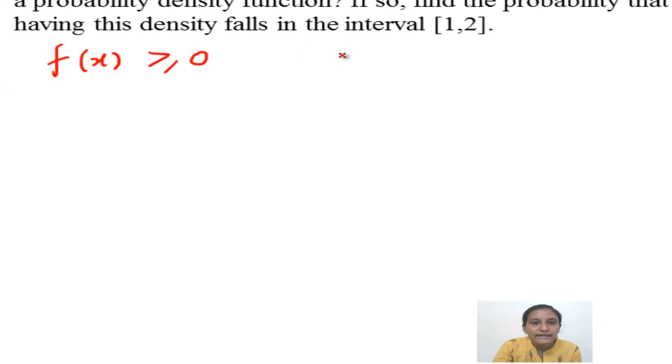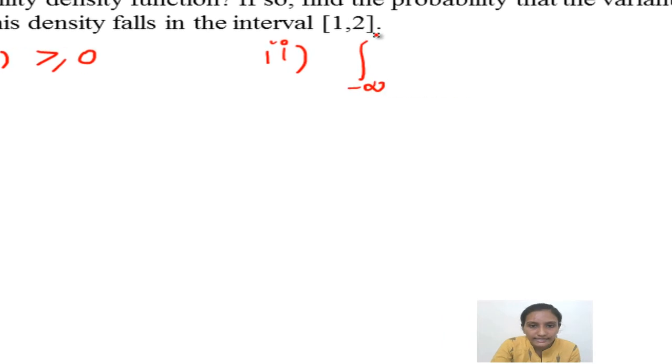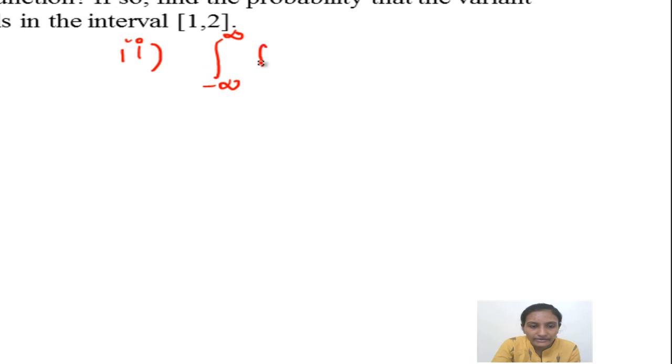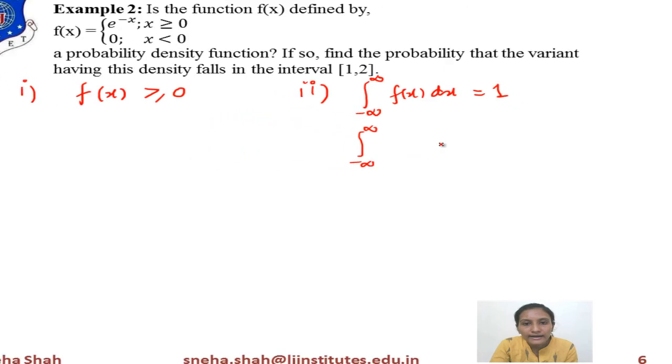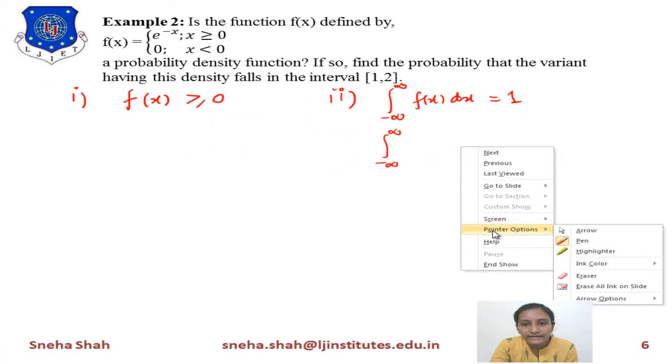Now we have to check the second condition, which is the integration over minus infinity to infinity of f of x dx. This should equal 1. So we start from minus infinity to infinity. F of x means e raised to minus x. So this will be divided into two parts. So I am starting from that.